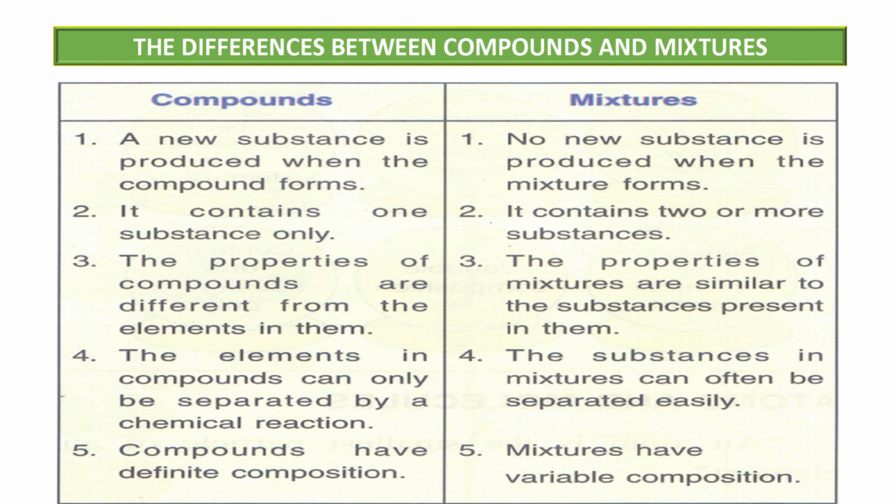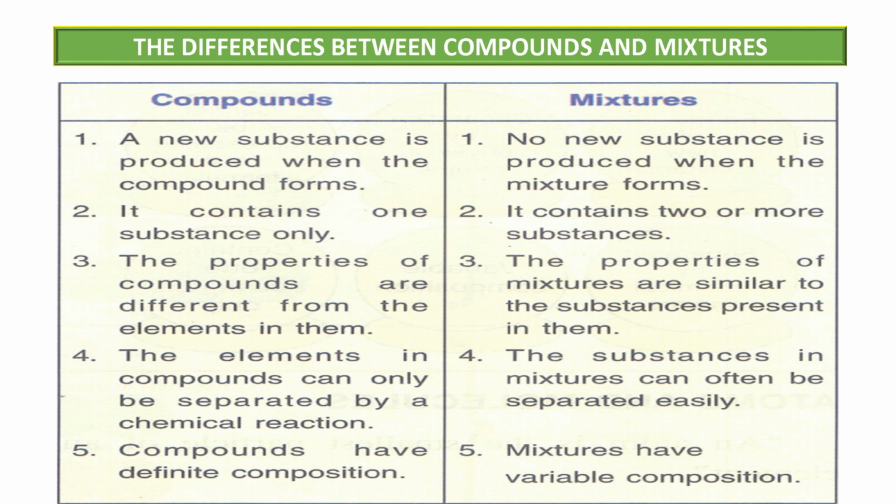It contains two or more substances. We know very well that a mixture is a combination of two or more substances. So a compound contains one substance, and a mixture contains two or more substances. The properties of a compound are different from the elements. The properties of a mixture are similar to the substances present in them, or similar to the constituents.